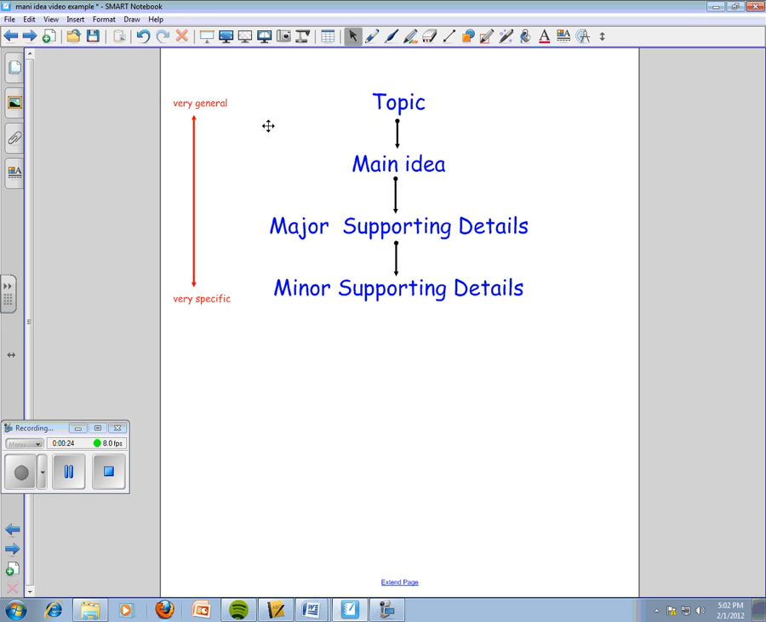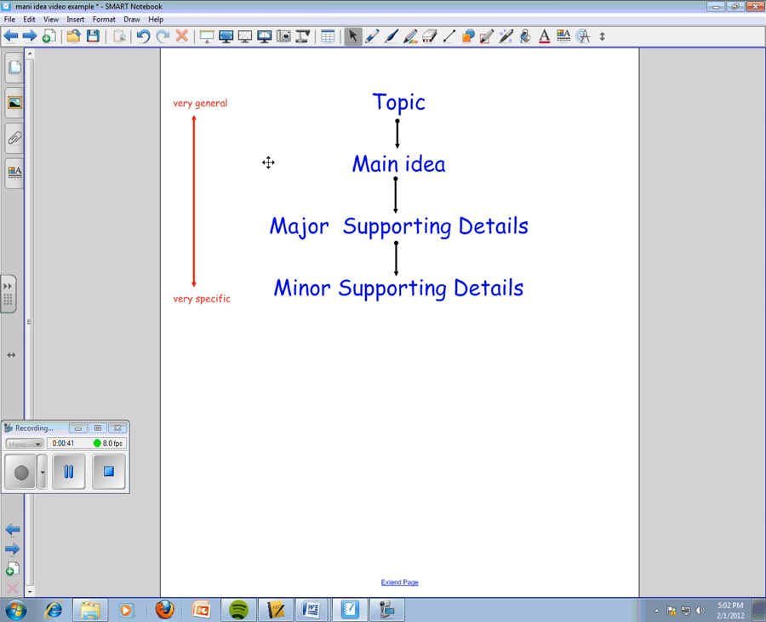Now, a topic is just one word or phrase that describes a paragraph. You can ask yourself the question, who or what is this paragraph talking about? And if you can answer that in one word or phrase, that is your topic.